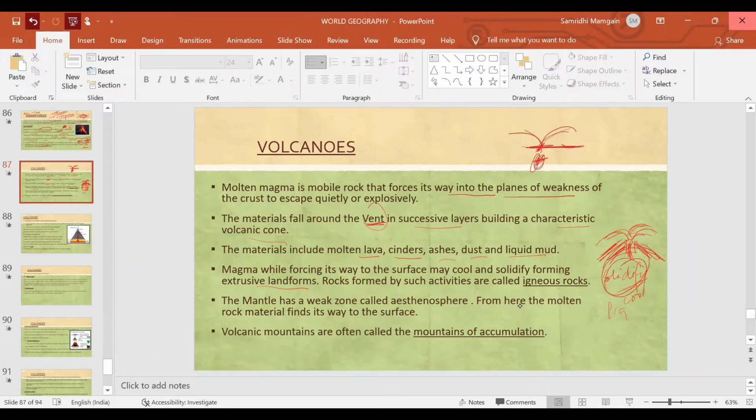So it forms various landforms that we will also study, what all is formed on the surface of Earth. Rocks formed by such activities are known as igneous rock. Now the mantle has a weak zone called asthenosphere. I've already told you there is a layer which is weak, also known as plastic layer. Okay, asthenosphere. From here, the molten rock material finds its way to the surface. The volcanic mountains are also known as mountains of accumulation.